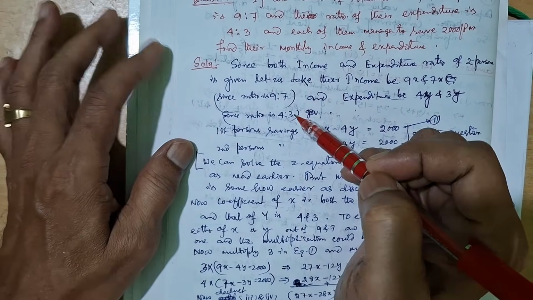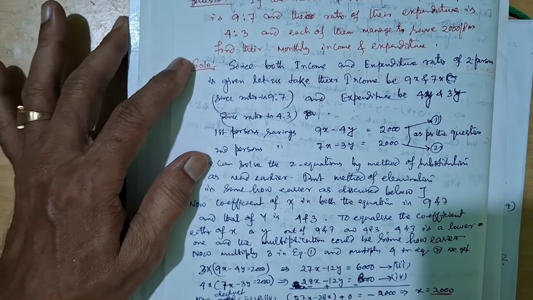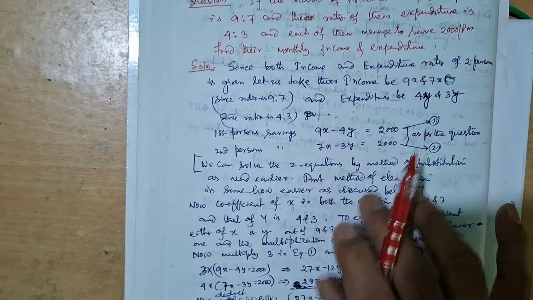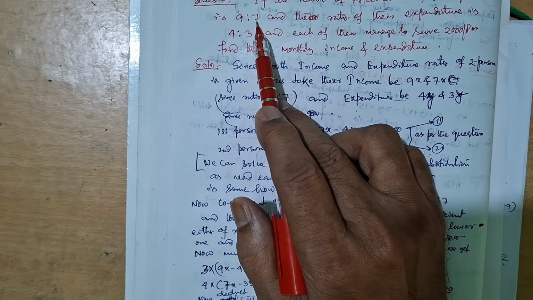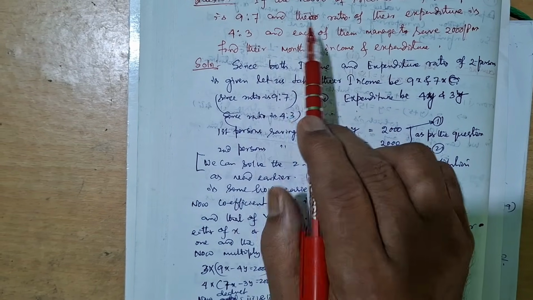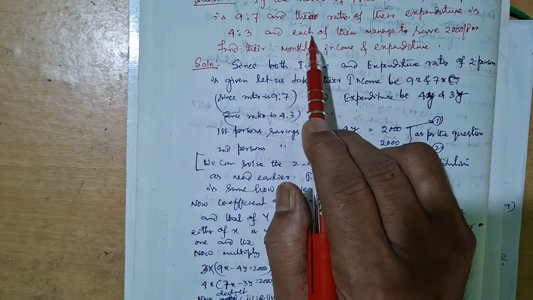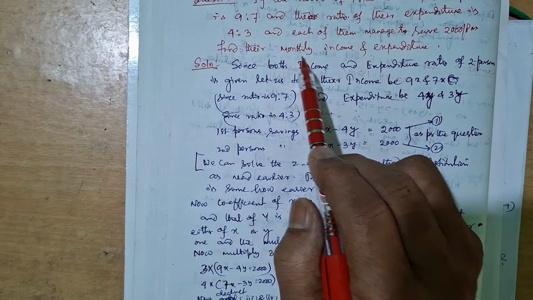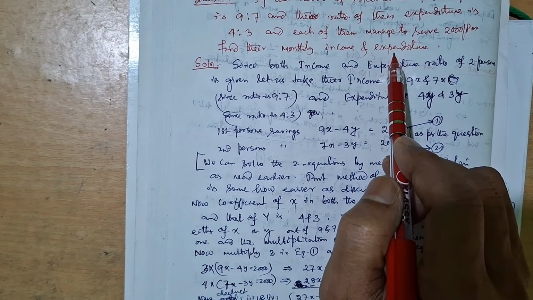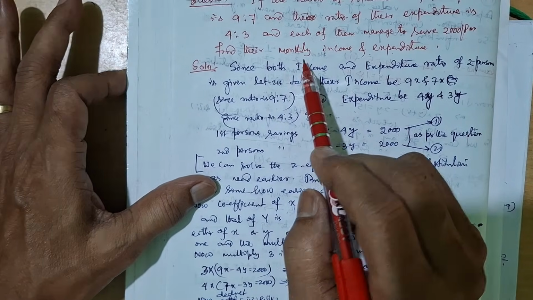Let me give you an example question and its solution, from which we will understand the method of elimination. If the ratio of incomes of two persons is 9:7, and the ratio of their expenditure is 4:3, and each of them managed to save 2,000 per month, find their monthly income and expenditure. How will you solve this?